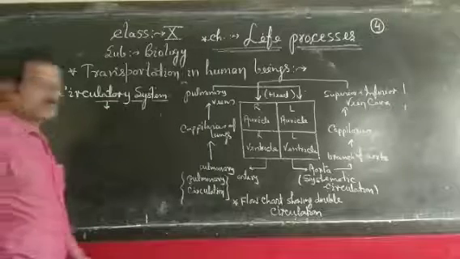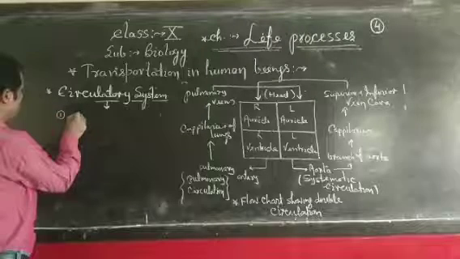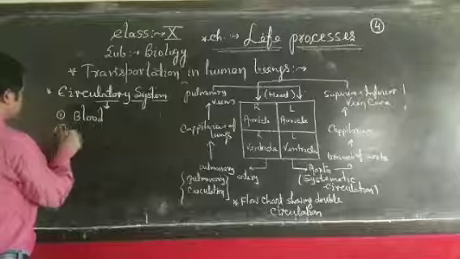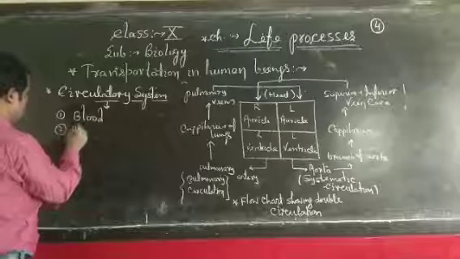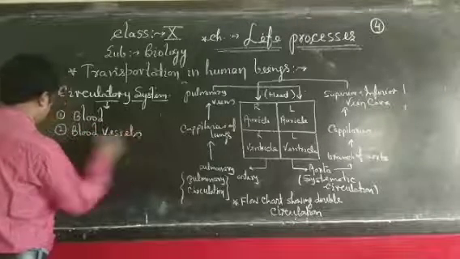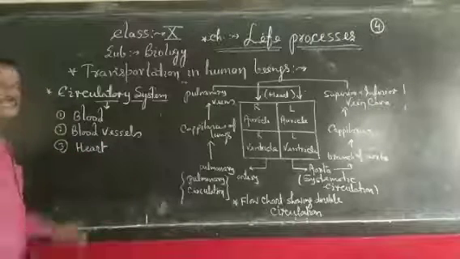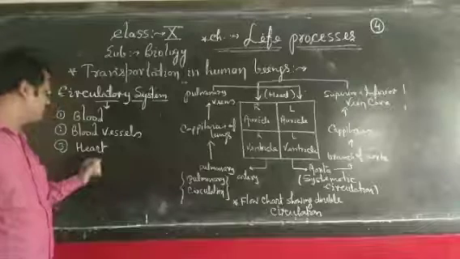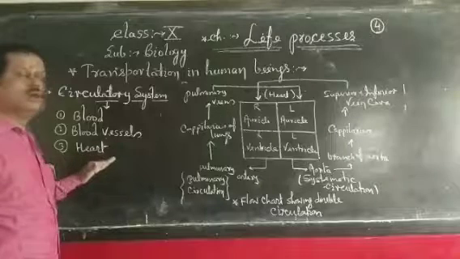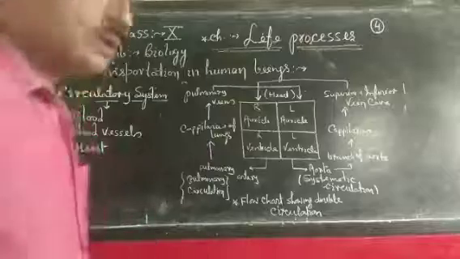The most important organs present in the circulatory system are: first, blood; second, blood vessels; and third, heart. These 3 important parts control all types of circulation in our body. They play an important role, so we will study them one by one.